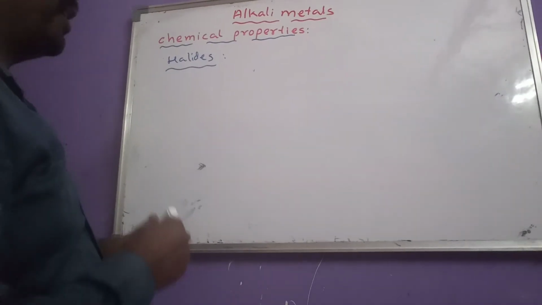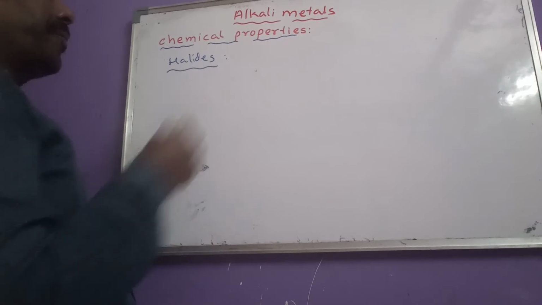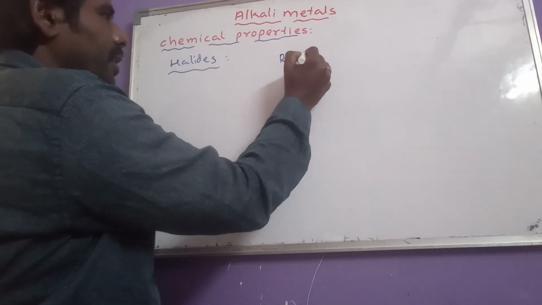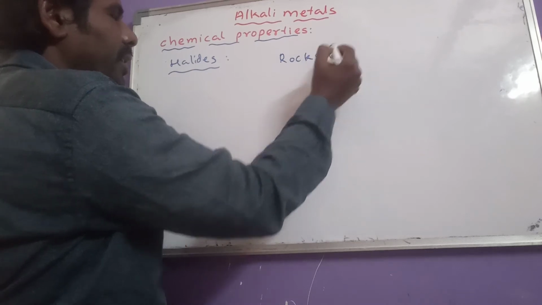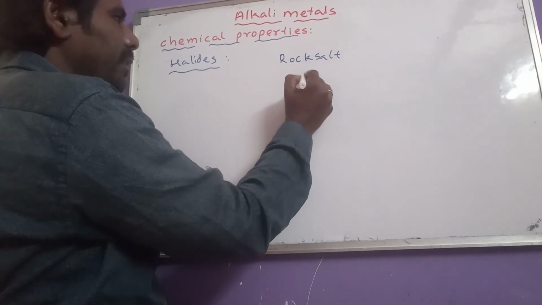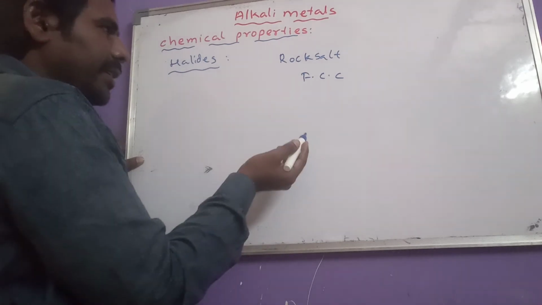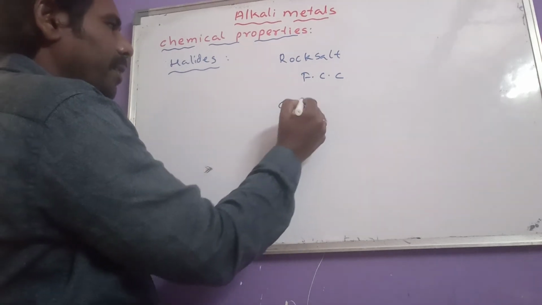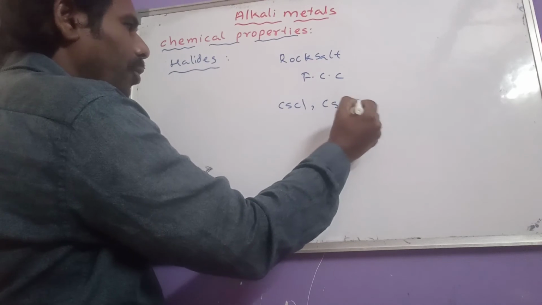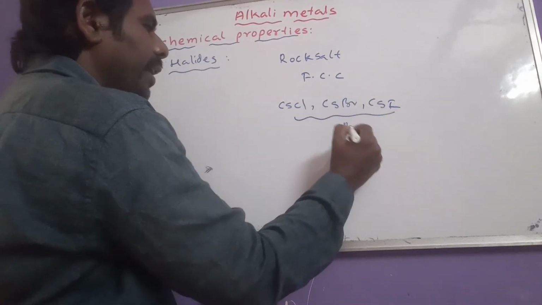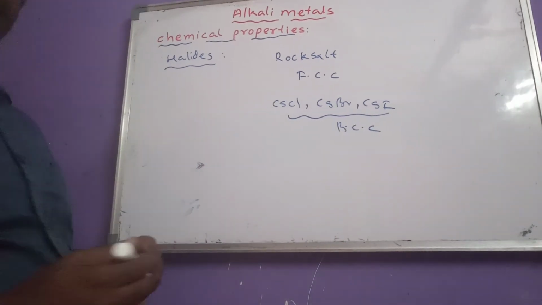And another thing here regarding structure. Now all these halides have rock salt type structure. Rock salt structure means nothing but face centered cubic structure, except cesium chloride, cesium bromide, cesium iodide. These have body centered cubic structure.